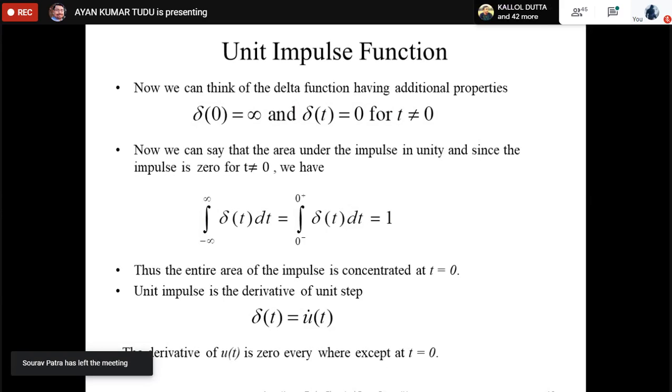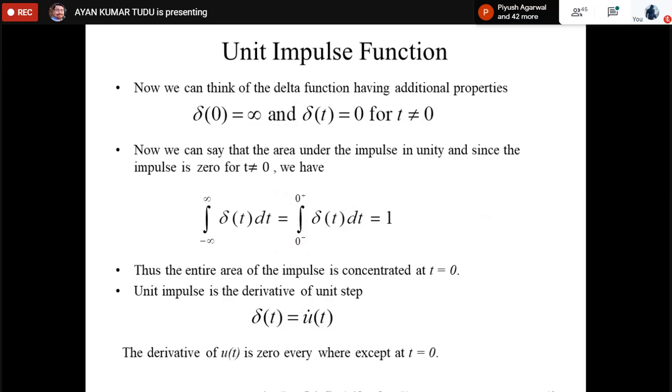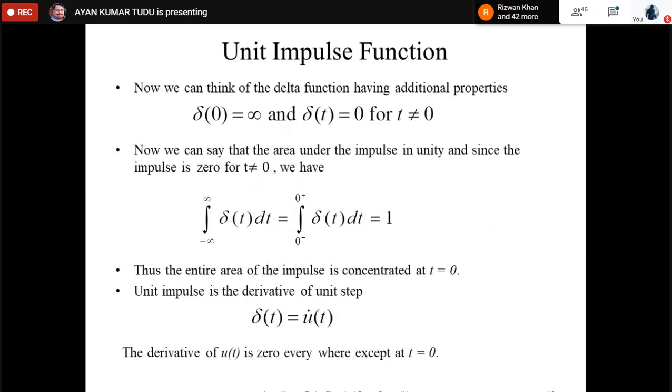Okay. Sir, can you repeat the second point? Which point? The second point, integration from minus infinity. Okay, this point. So what we are saying is that whatever area is under the impulse is unity, and since the impulse is 0 for t not equal to 0, the integral from minus infinity to infinity of delta t dt is equal to the integral from 0 negative to 0 plus of delta t dt, equal to 1. I mean, however small the area within this particular interval is, its value always remains unity, which is 1.